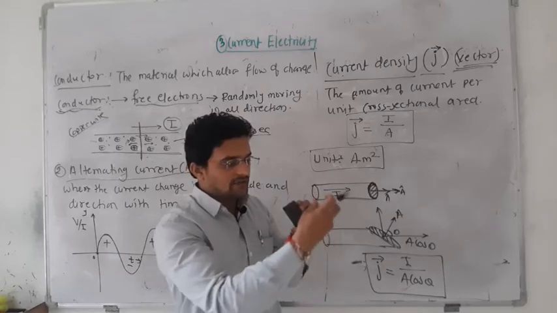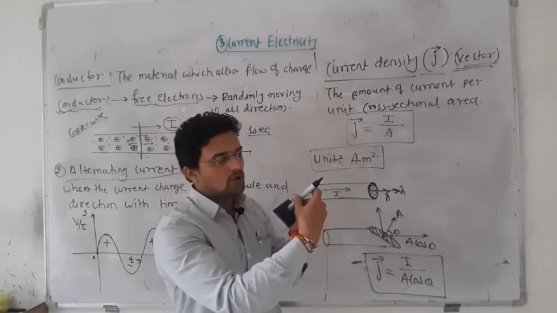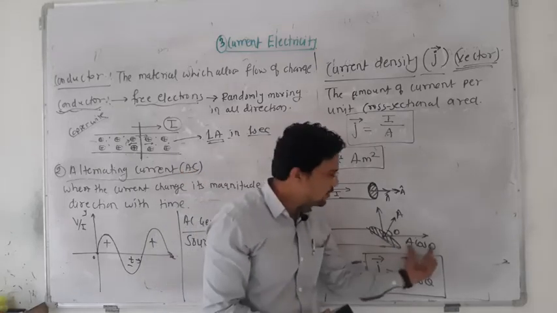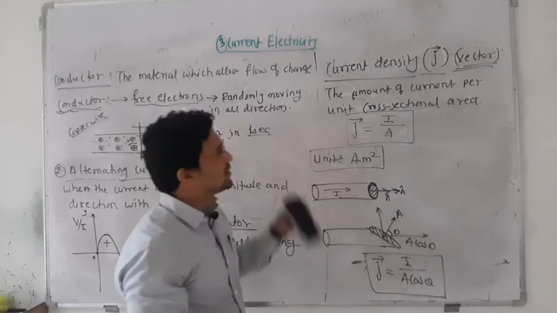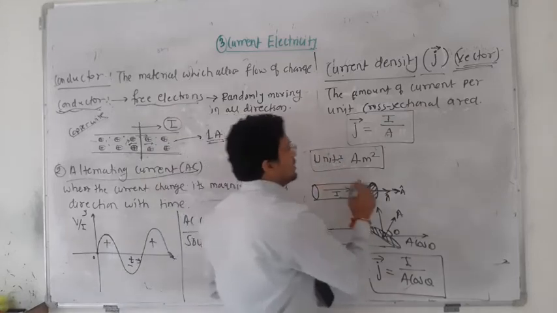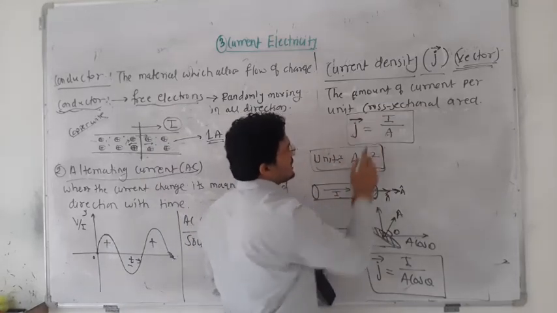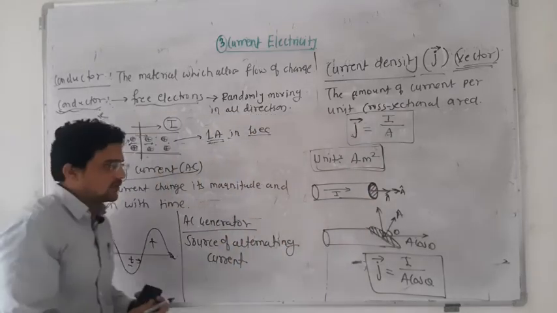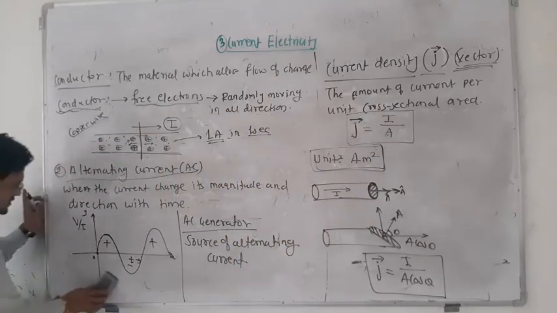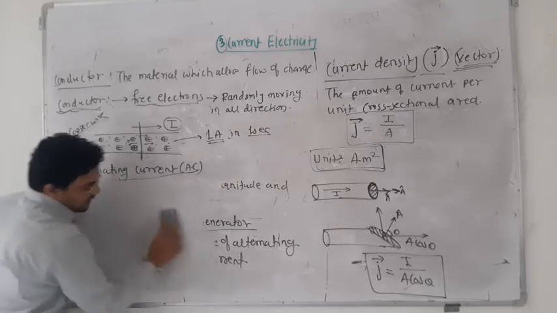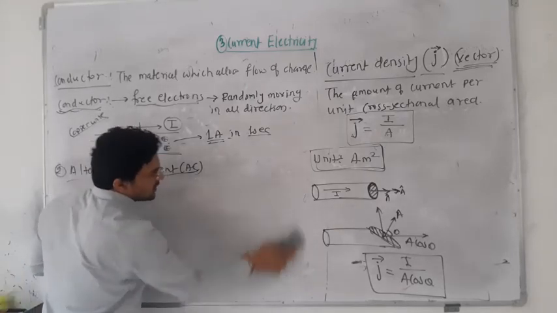The area vector will always be perpendicular, but you have to take the horizontal component of the area vector, that is A cos theta itself. Remember this definition is very important for 1 mark, and they will ask the unit of current density, and current density is a vector quantity.